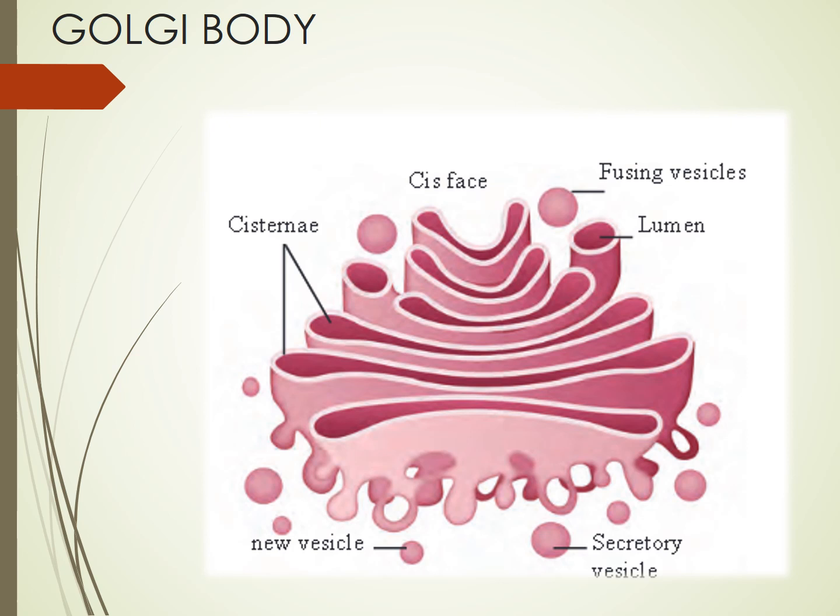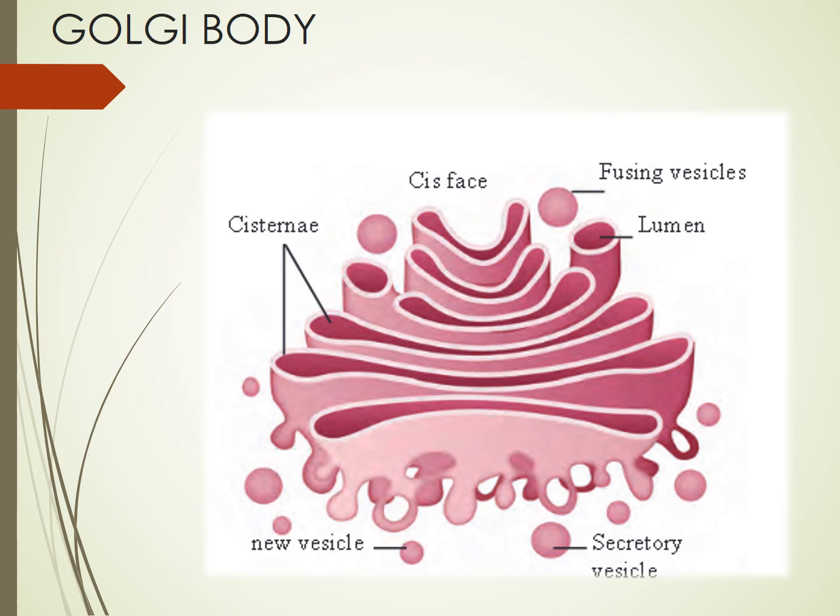It gets beautifully modified. Okay, and then once it reaches the trans phase, which is also called the maturation phase, once it reaches the end of the Golgi body, it has matured and it comes out of the trans phase. Again, it's beautifully packed up in a vesicle, and it is going to go to different places in the cell where proteins are needed.